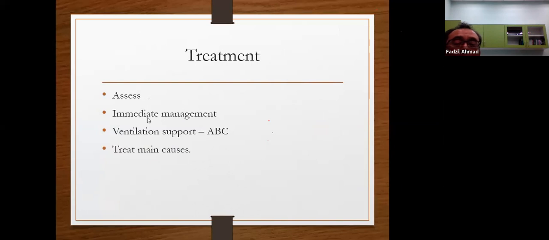You must be able to institute immediate management. What kind of management is necessary? If needed, you must institute immediate ventilation support, especially airway, breathing, and circulation. Very important. You must do this immediately, and only after that do you treat the main cause, as we discussed previously.